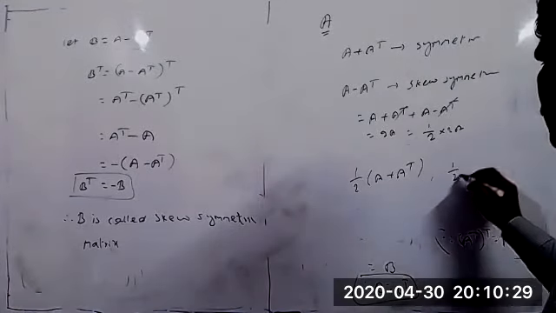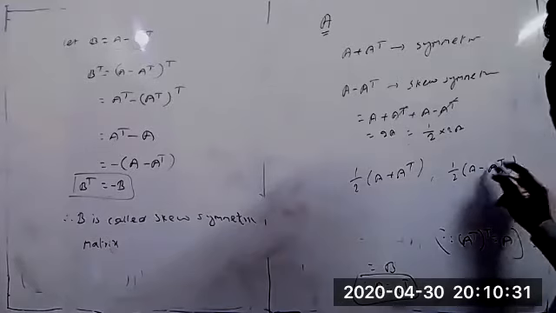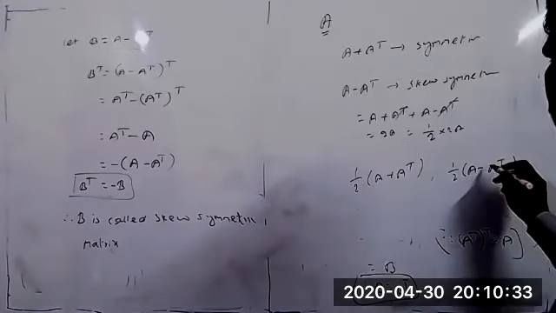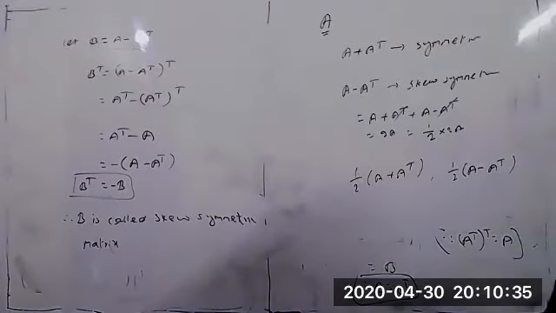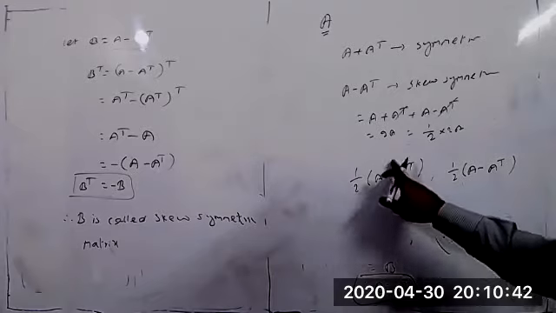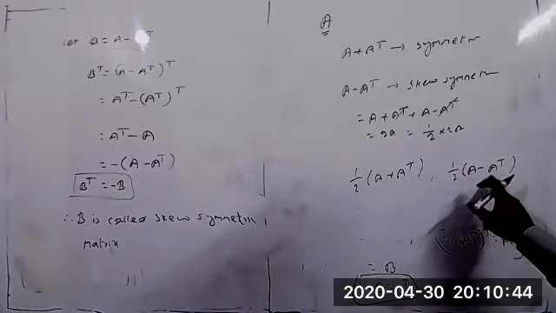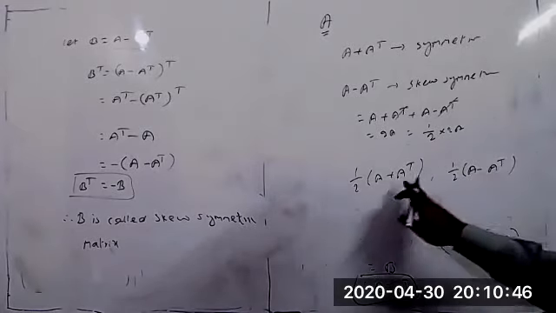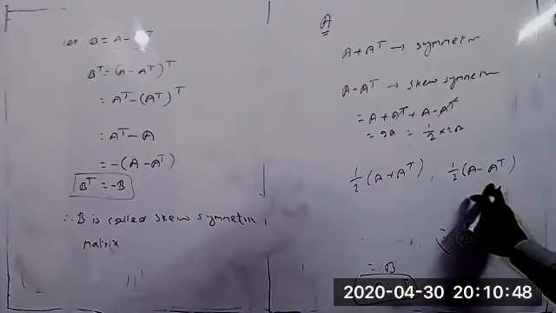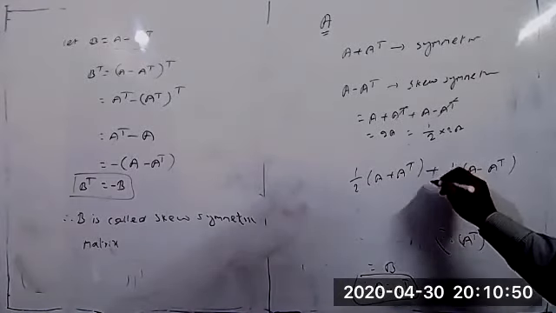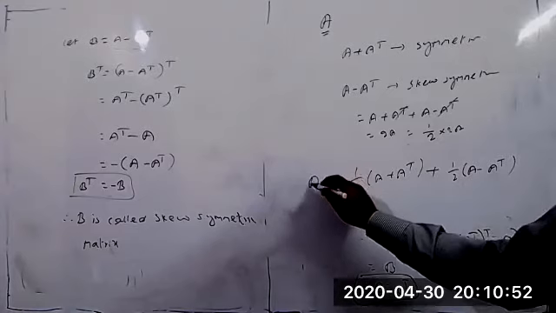The same half into A minus A transpose is also called a skew symmetric matrix. Remember these two conditions. Not only A plus A transpose and A minus A transpose, but if you take half of A plus A transpose, this is a symmetric matrix, and half into A minus A transpose is the skew symmetric matrix. And the sum of these two matrices is equal to A.